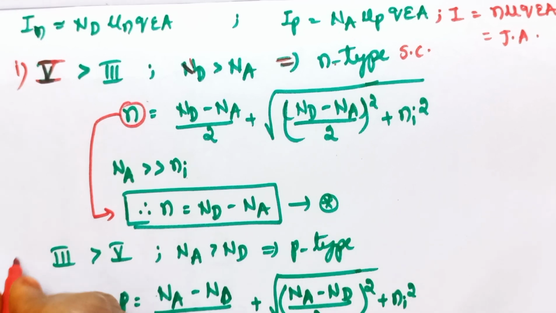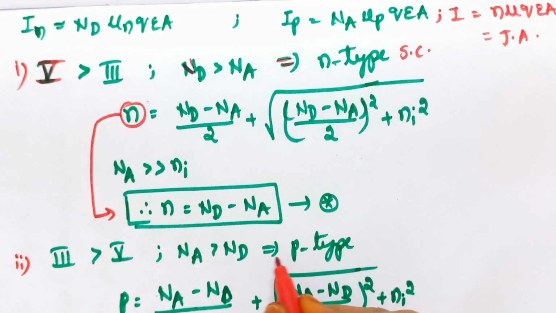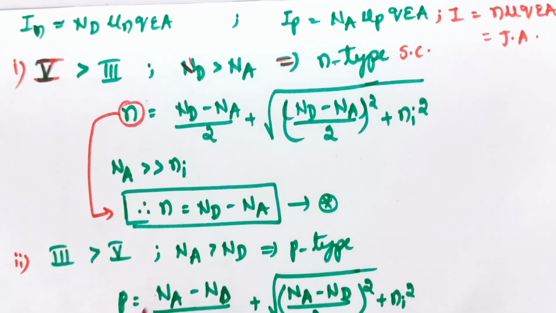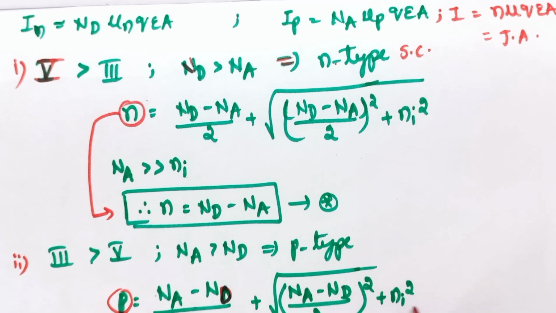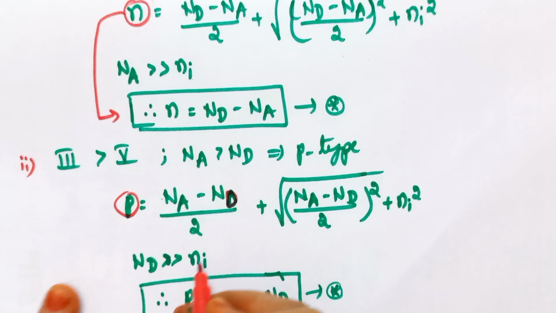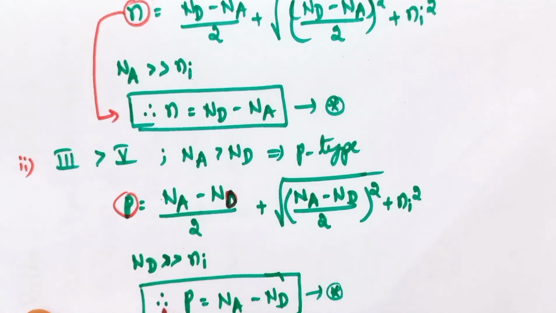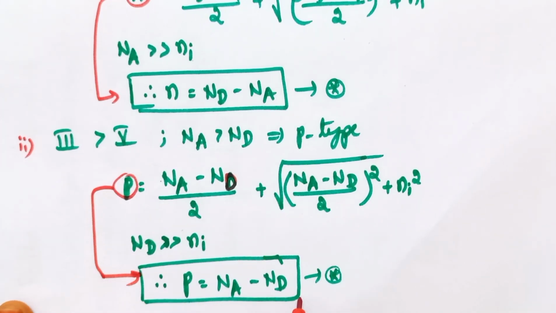And there is another possibility. If the trivalent impurities, that is the third group impurities, are greater than the fifth group impurities, then Na is greater than Nd. Then it forms a p-type semiconductor. So the expression for the concentration of holes P is given by (Na minus Nd)/2 plus the square root of ((Na minus Nd)/2) squared plus Ni squared. Here Na is far greater than Ni, the intrinsic carrier concentration. So we can simplify this expression as P is equal to Na minus Nd.